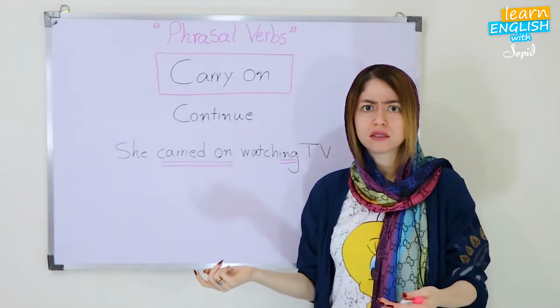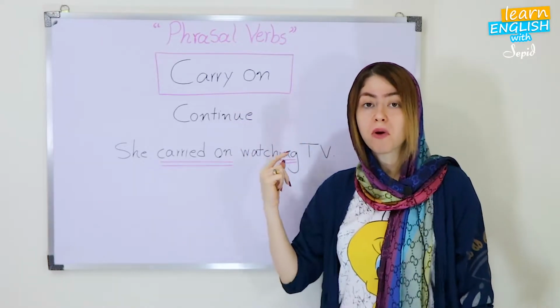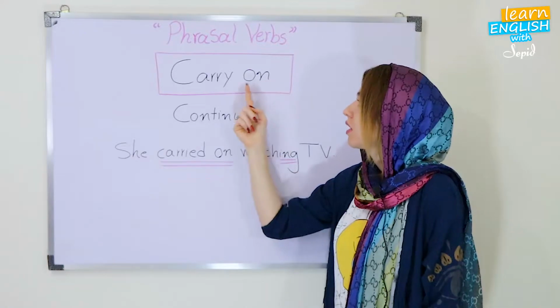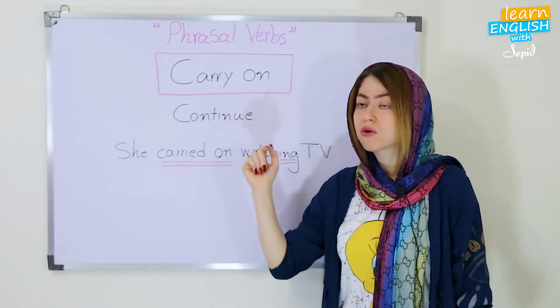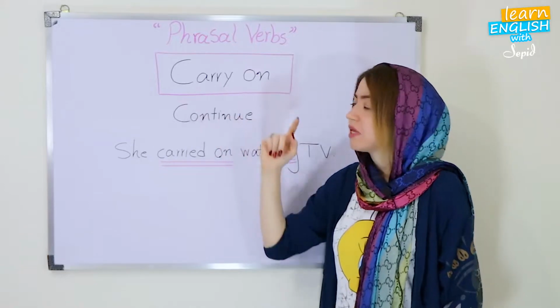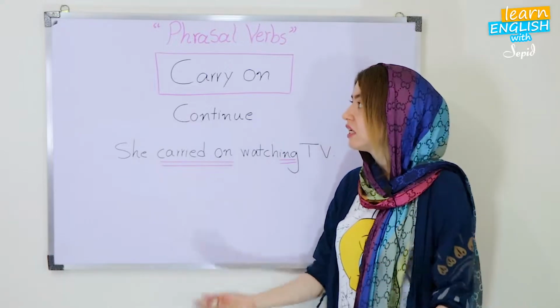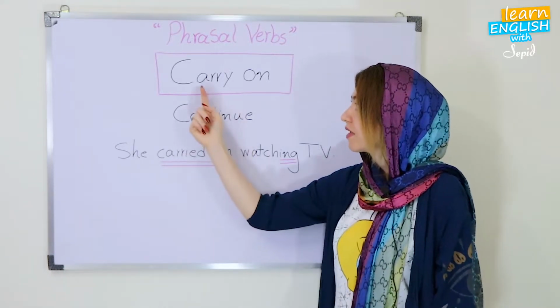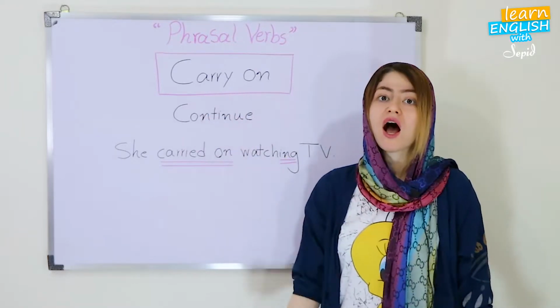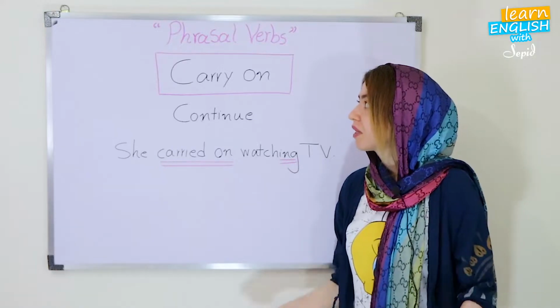You already know that. So let's go. How about on? There's a particle here. So carry on. Here, carry on means continue, okay? To continue doing something. So continue doing something or carry on, okay? So that's the case. Let's see. Carry on.